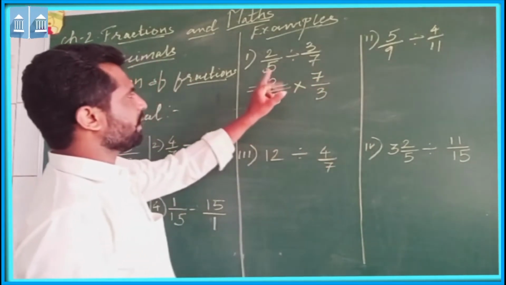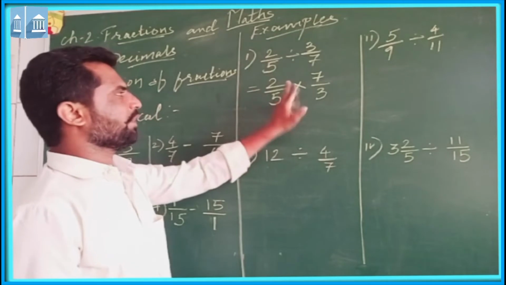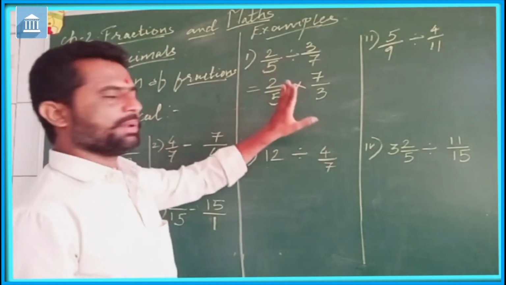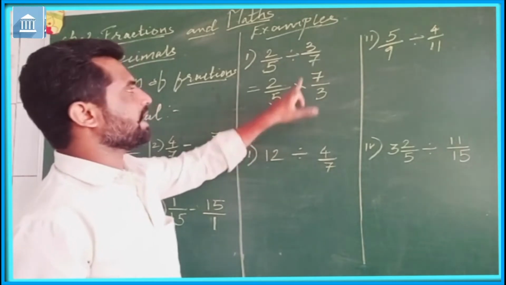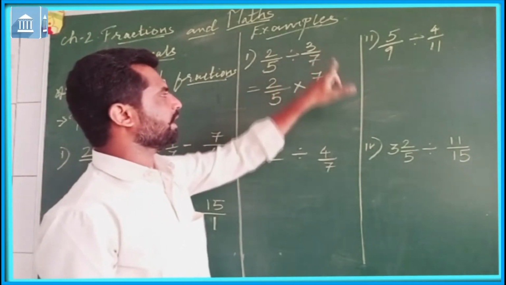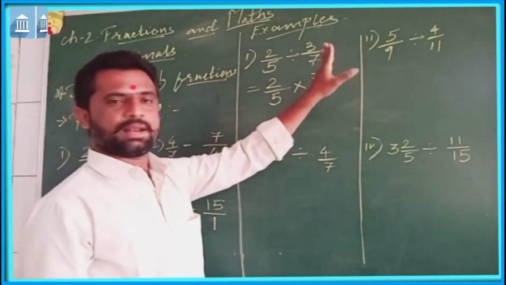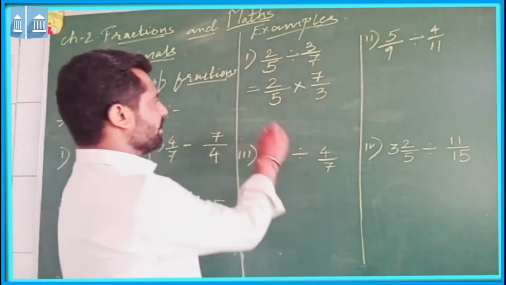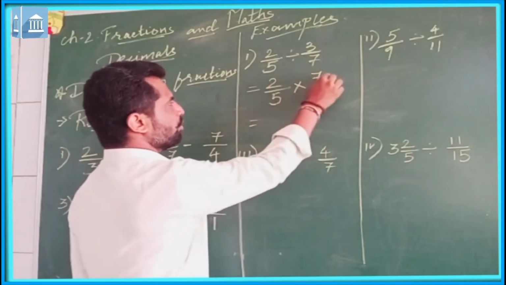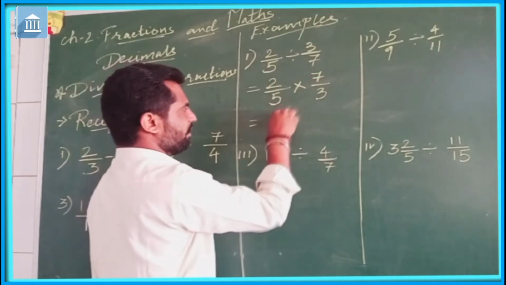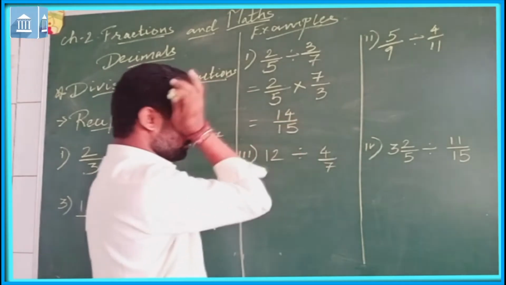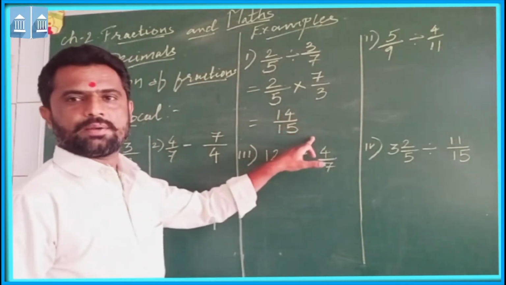Once again I am explaining you, the first fraction will not change. Then in place of division sign it will be multiplication sign, and then reciprocal of this number. Reciprocal can be also known as multiplicative inverse of fraction. That will be now 2 into 7, that will be 14, 5 into 3, 15. So the answer of this is 14 upon 15.